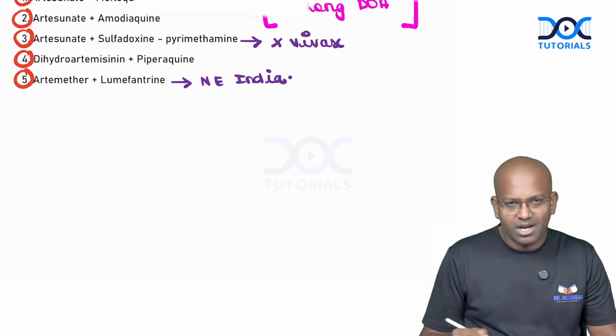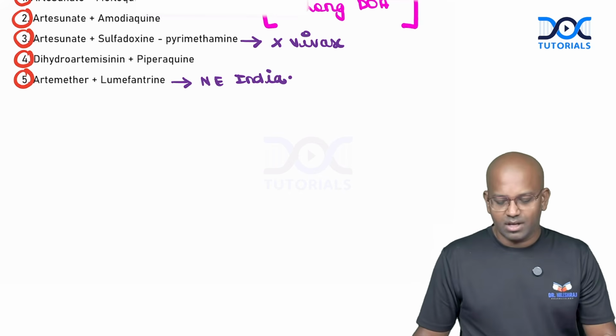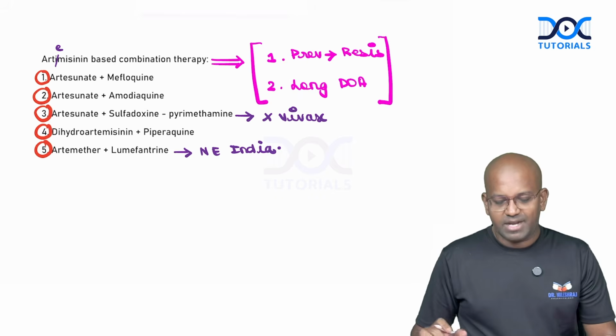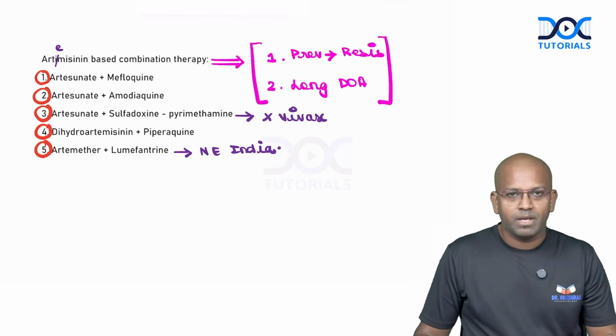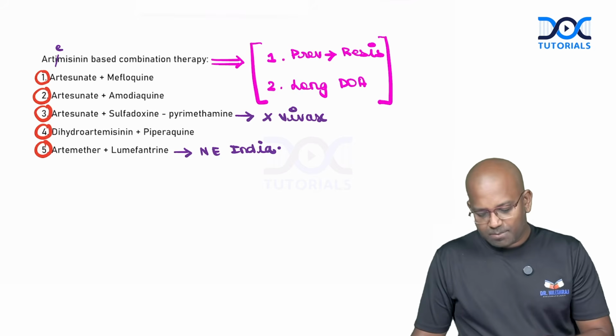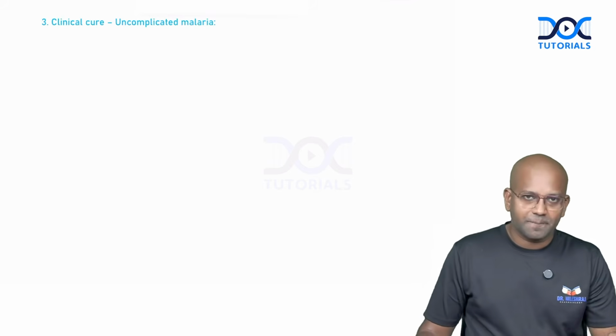It can also be administered in other parts of India too. These are the advantages of artemisinin-based combination therapy, guys, right? Some classical features of these points also. Now let's talk about treatment of uncomplicated malaria. How do we proceed further?